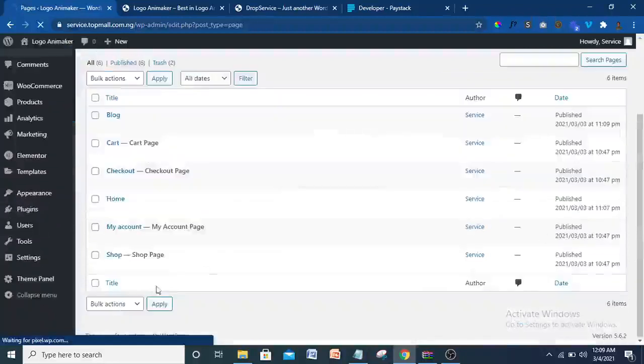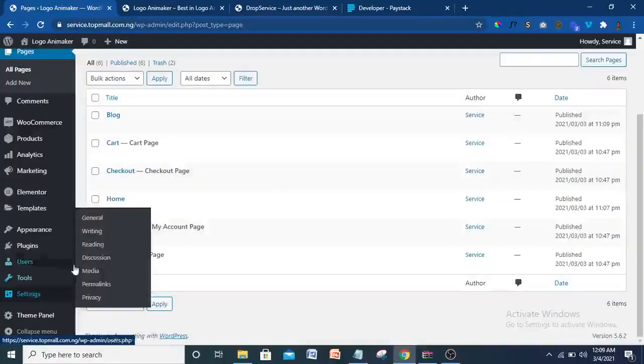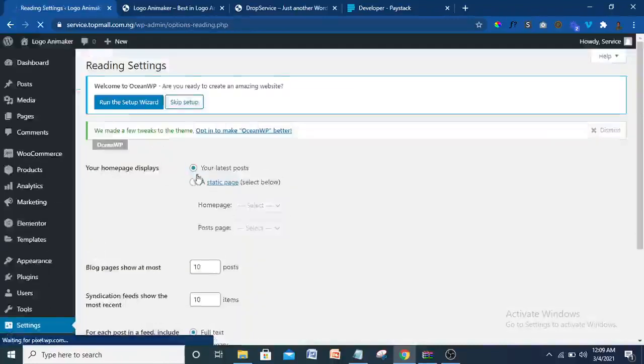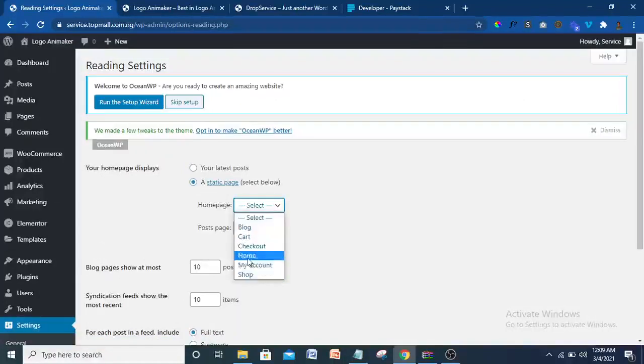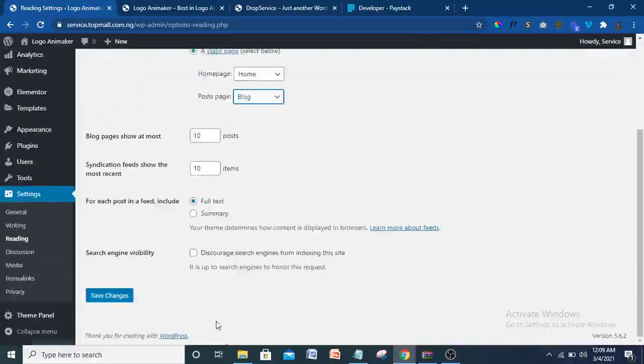Then we need to go to settings and set our home page as home. Come to settings, then click on reading. You are telling WordPress that they should read the home page as home. So click on a static page, then the home page should be home, and your posts page should be blog. Then come here and save changes. All right, so that is just the basic thing you are going to do there.